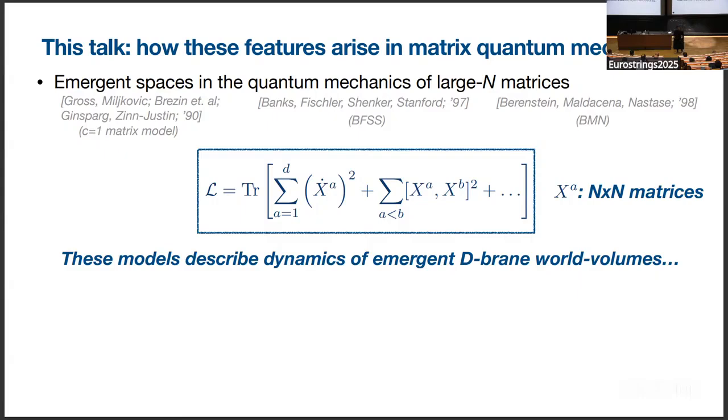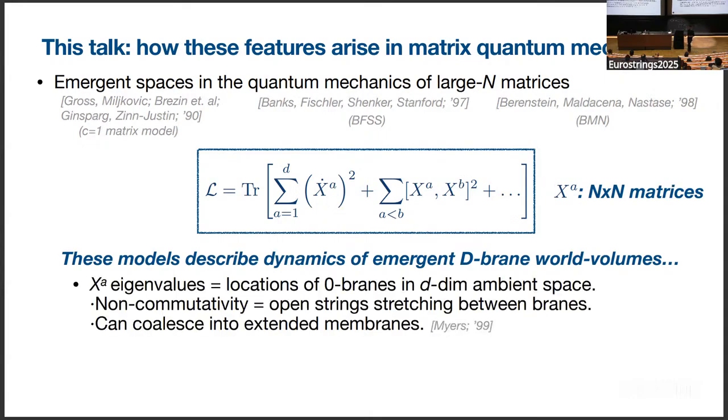So if you're not familiar with the story, a very quick rundown of how this works is that we can view the eigenvalues of these matrices as the locations of N D0-branes. Now, these matrices don't commute because there might be strings that are attached to the D0-branes and stretch in between them. And these D0-branes and these strings can then coalesce into higher dimensional membranes, a la the Myers effect.